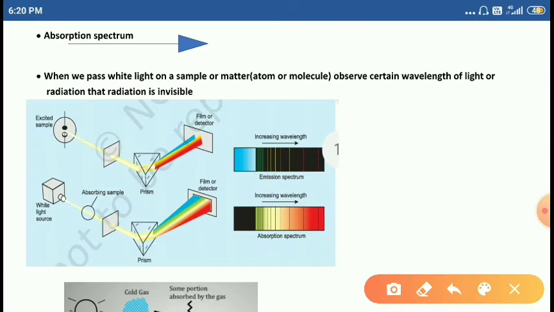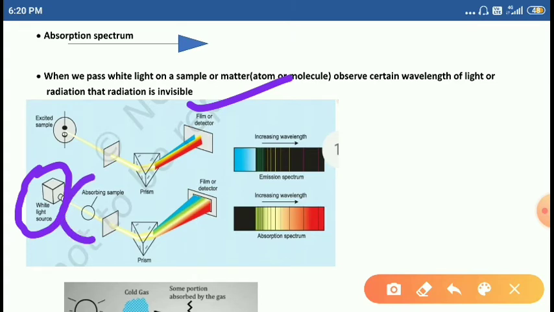This is how we normally observe it. But what did scientists do? They used a source of white light passed through the prism, through an absorbing sample. Sample means they kept some hydrogen gas, helium gas, or any gas here. Then they observed carefully, and the structure looks like this. This is called the absorption spectrum.